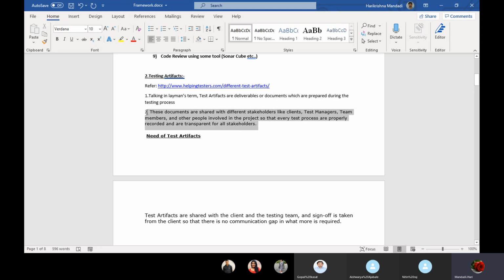Even someone who doesn't know what automation means can understand which scenario passed and which scenario failed, because it is simple English plain text. If it passes, it will show green color. If it fails, it will show red color, and in this particular step your functionality is not working. So that is the need for testing artifacts.